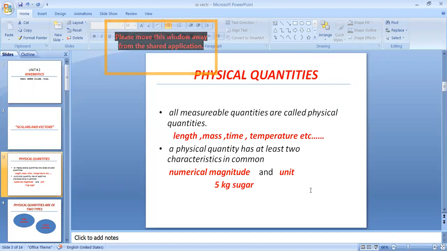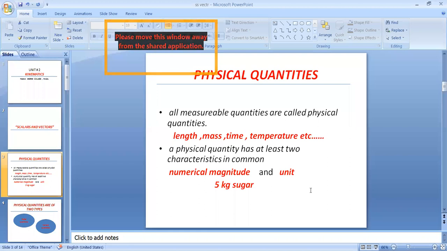Quantity in numbers, for example 2, 5, 20, 100, etc. And its unit. So all physical quantities have their numerical magnitude, a numerical value in number, and its unit.